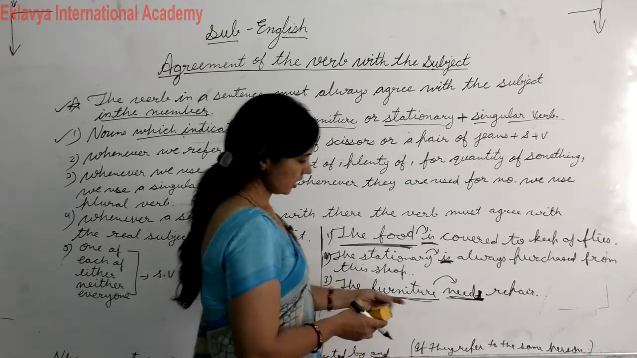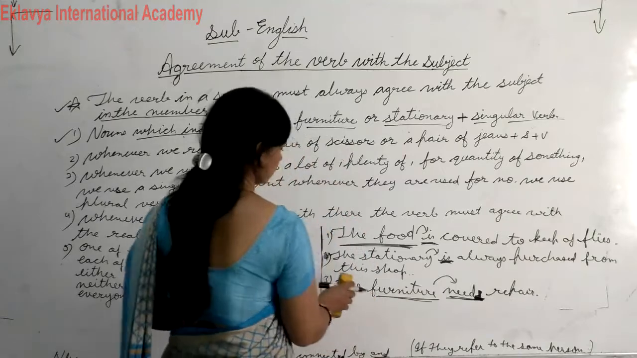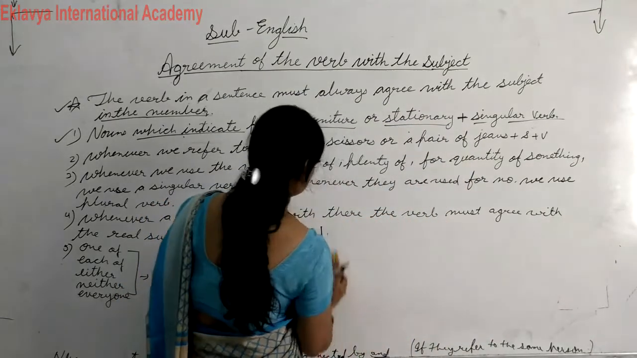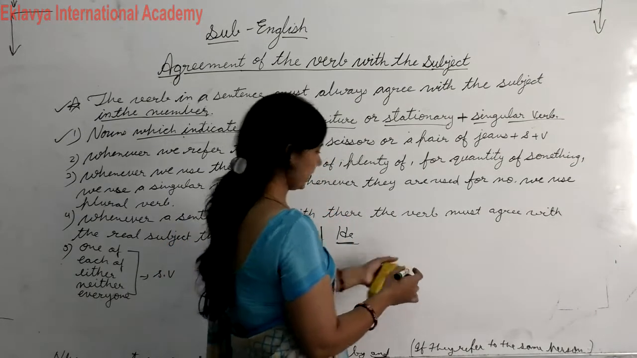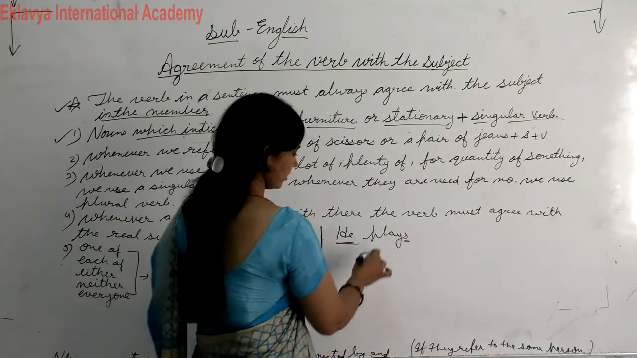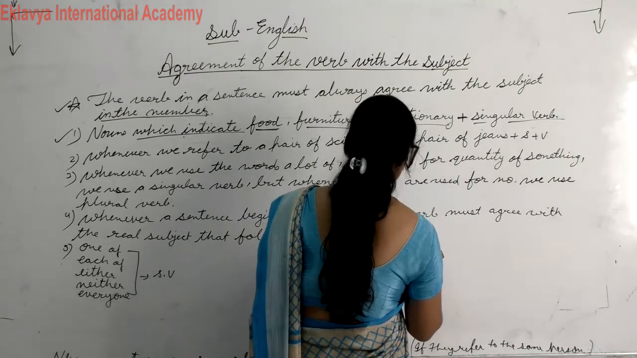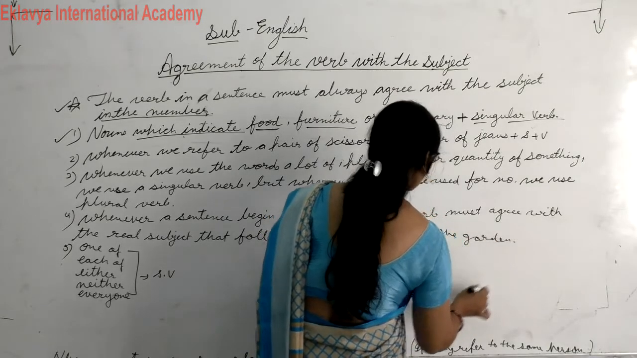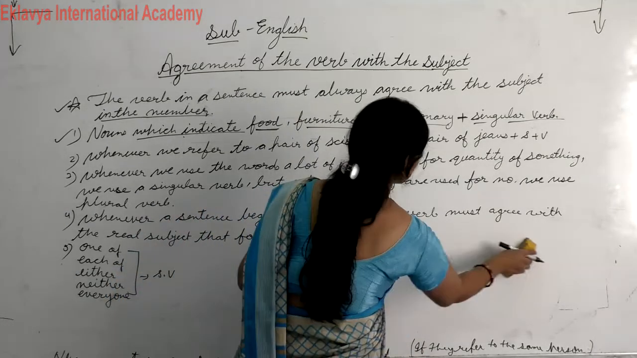Okay, so if we want to make a singular verb, then you have to add s or es to make it singular. Okay, like suppose he is singular and you want to write he play, then he plays will come, not play. Okay, we will add s here to make it singular. Okay, he plays in the garden. Okay students, so here we will add s or es to make it singular.